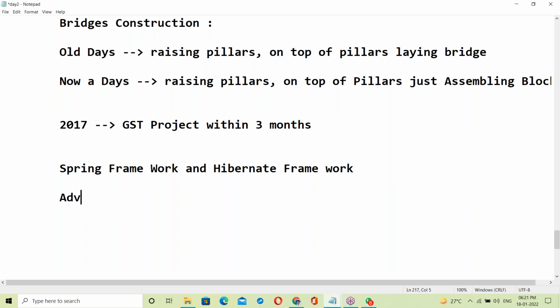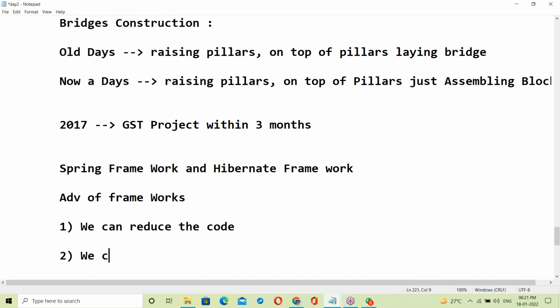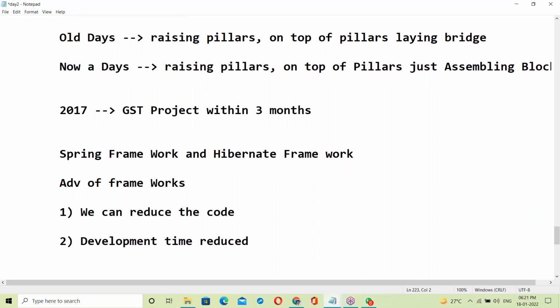So what is the advantage of a framework? First point: using a framework, we can reduce the code. Next, development time is reduced. Within a short time we can finish. Development time is reduced here.